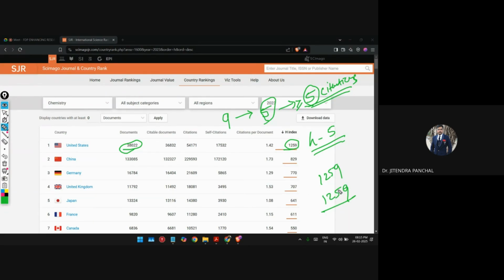And maybe it is possible one document is there which received 5,000 citations as well, which is included in this as well. So H index is this one. Is this clear to everyone? Any doubt about H index? No, sir. Hope this is clear to everyone, right?